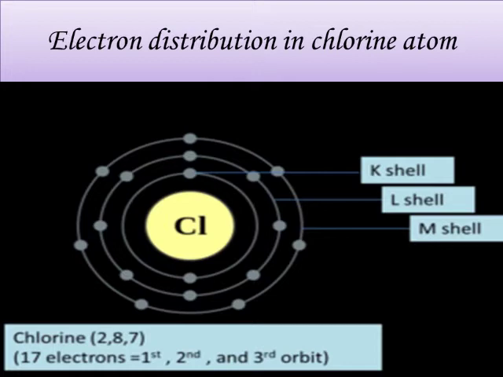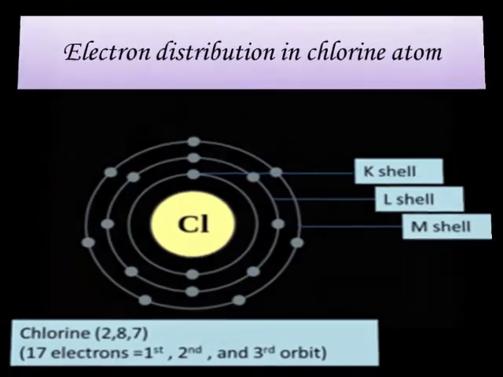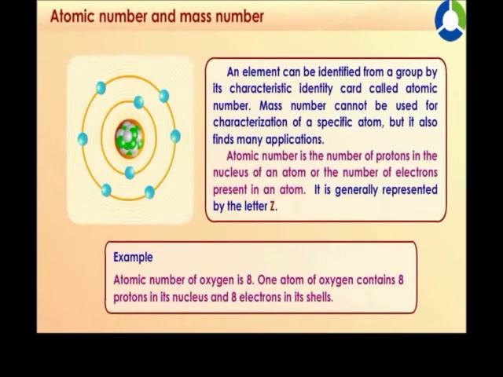So now we will know about atomic number and mass number. An element can be identified from a group by its characteristic identity card called atomic number. Students, you know what is an element?